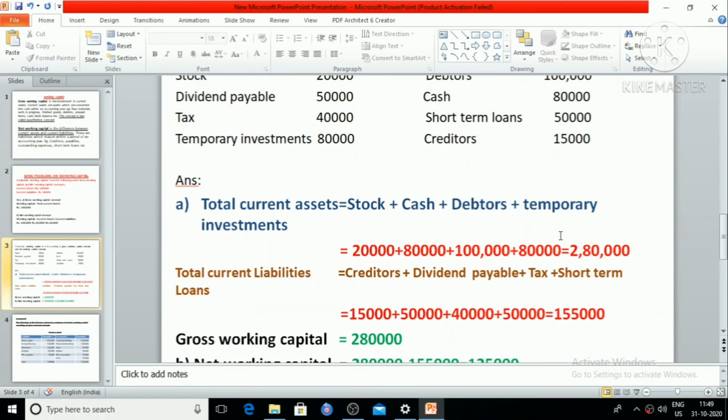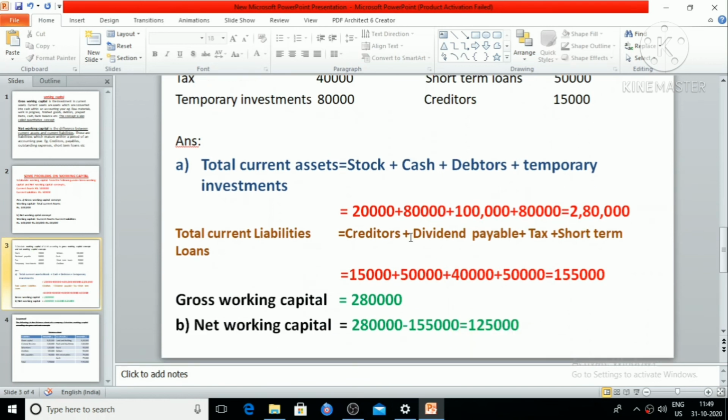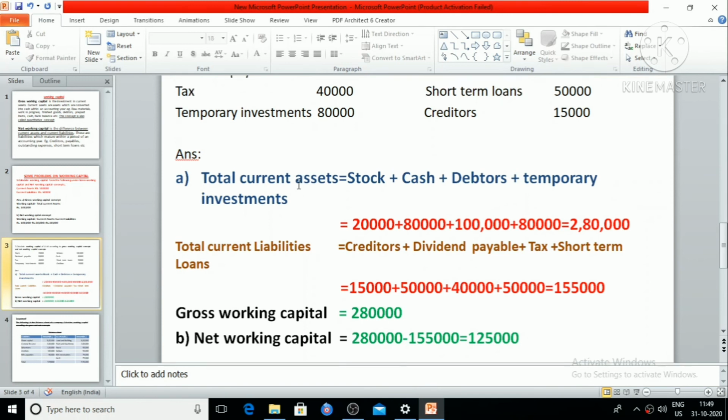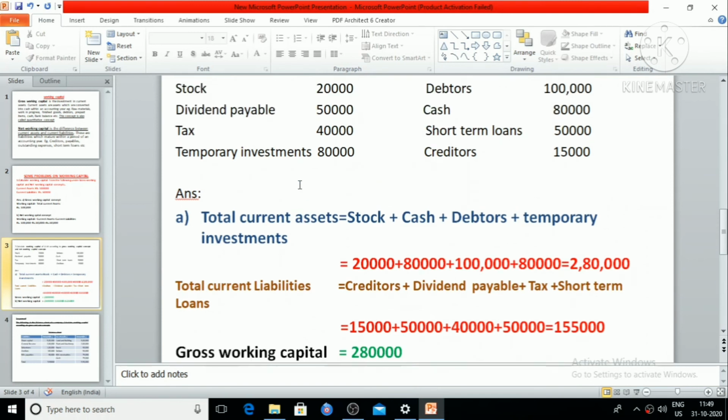Now looking into the solution, we first calculate the total of current assets. That means the sum of stock, cash, debtors, temporary investments. These are all current assets here given. The total of these current assets, 20,000 plus 80,000 plus 1 lakh plus 80,000 comes to 2 lakh 80,000.